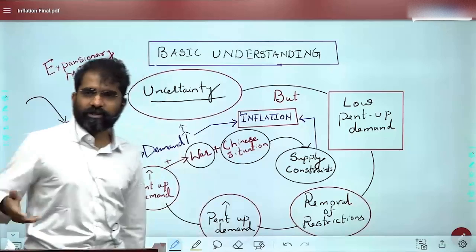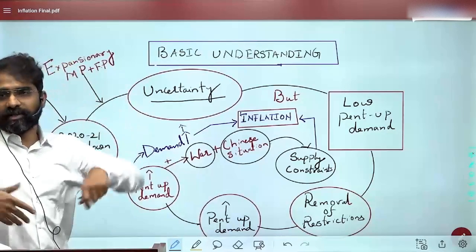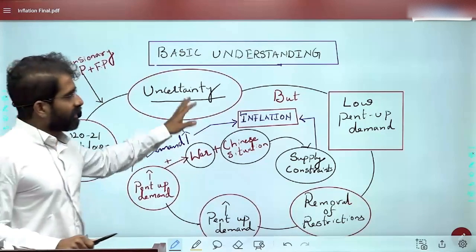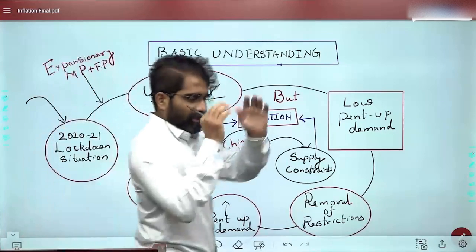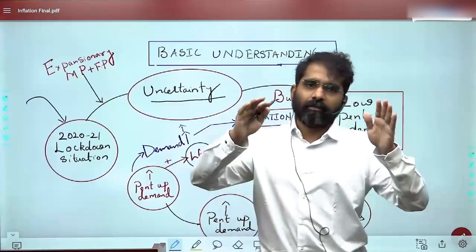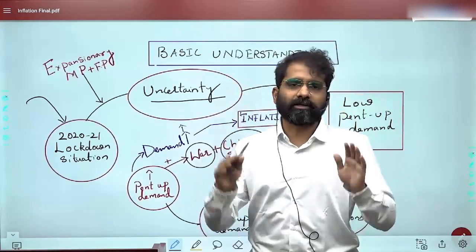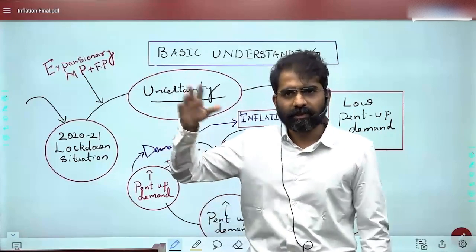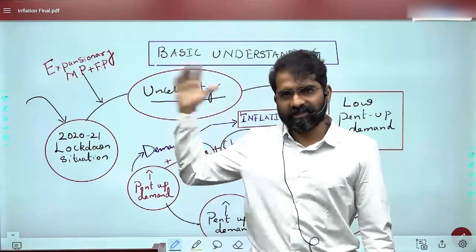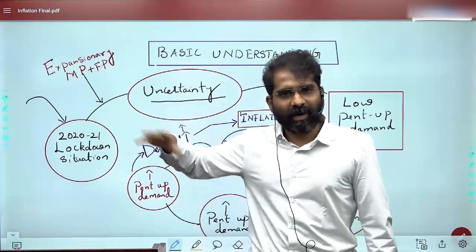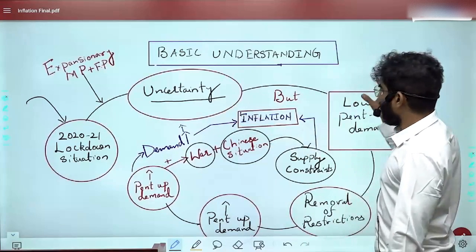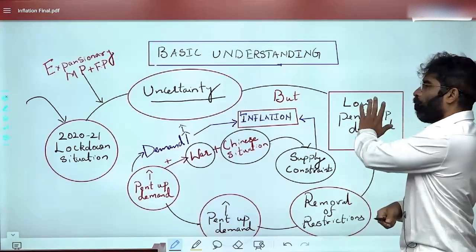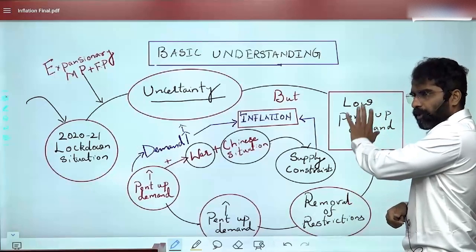First wave, lockdown, then second wave, we were struggling during the second wave. Huge uncertainty means people were not interested in spending. So there is injection of money into the economy, but they were not spending money because of uncertainties existing in the world. Especially this is valid for the world and more valid for India. So because of this uncertainty, people did not spend money, and therefore there was a low pent-up demand.